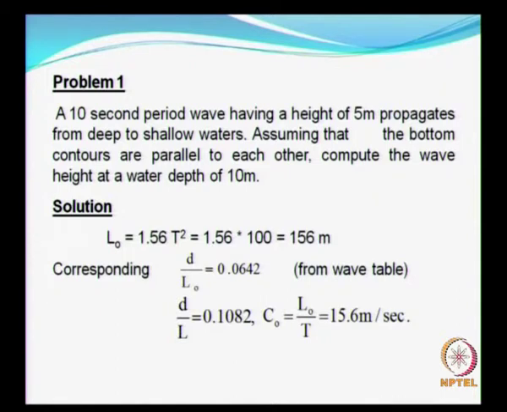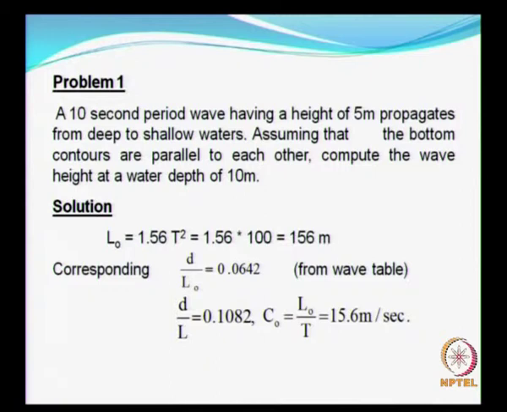So here we want to estimate the wave height in a water depth of 10 meters. You already know how to calculate your wavelength. Calculate your deep water wavelength, come to d by L naught, then from the tables you can get d by L, and then calculate your wavelength.